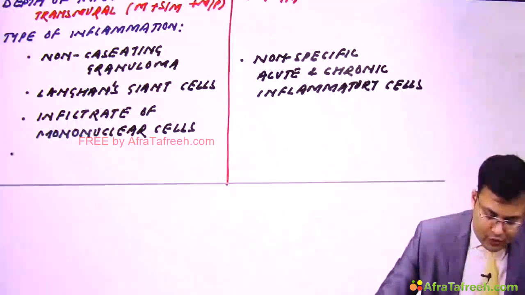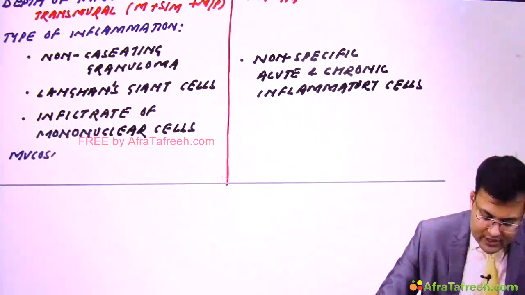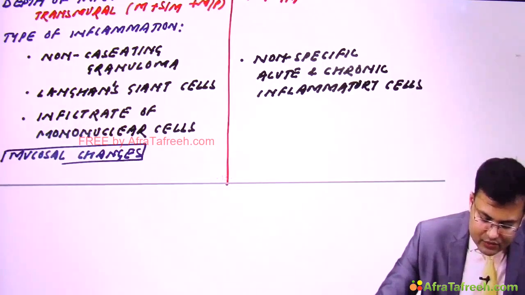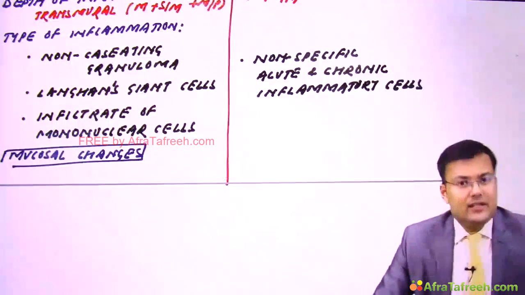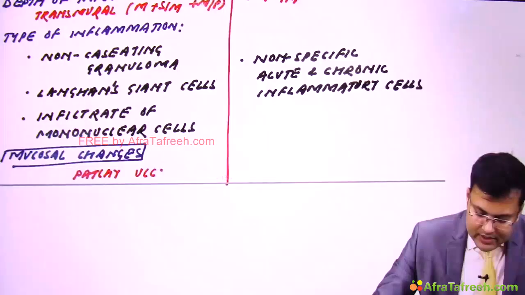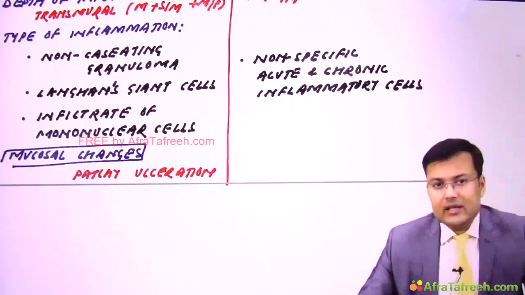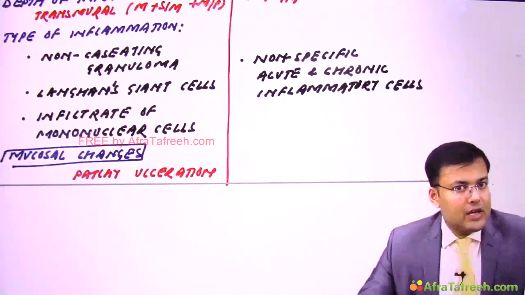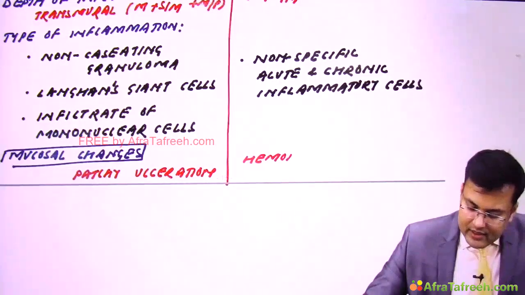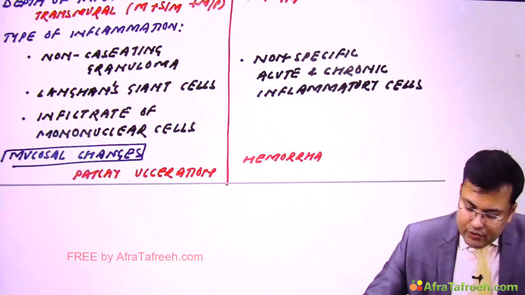Now see the mucosal changes. What kind of mucosal changes are seen in Crohn's disease? In Crohn's, there is presence of patchy ulceration. And we discussed that in ulcerative colitis there is hemorrhagic mucosa with ulceration. So in ulcerative colitis there is hemorrhagic mucosa with ulceration.